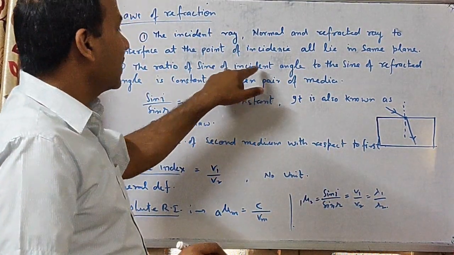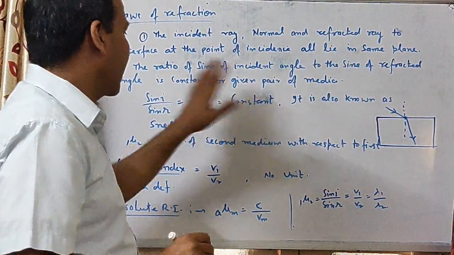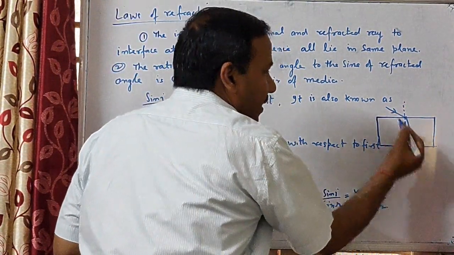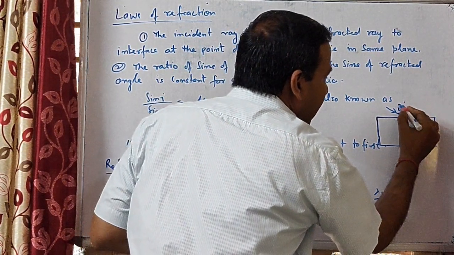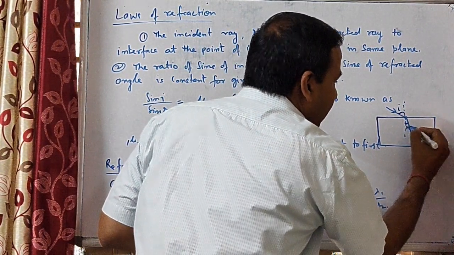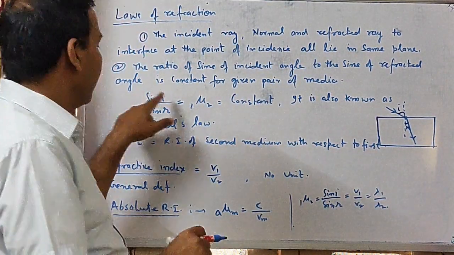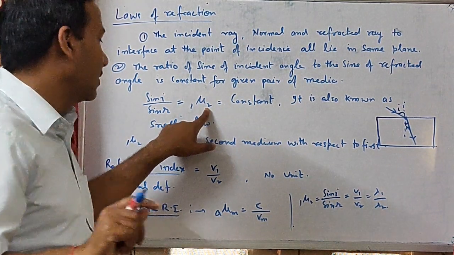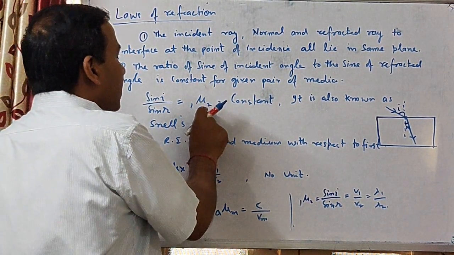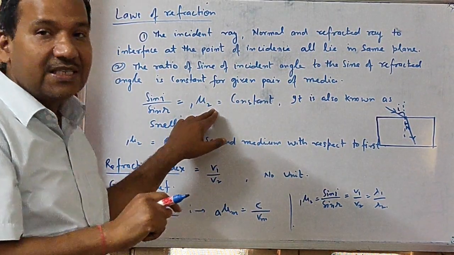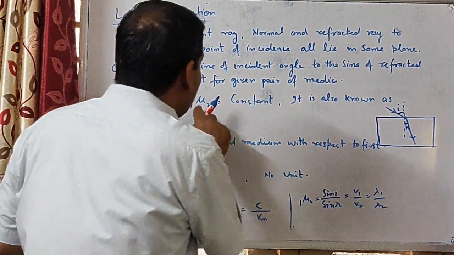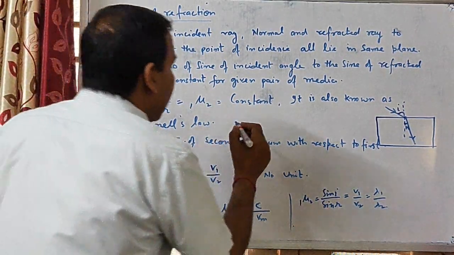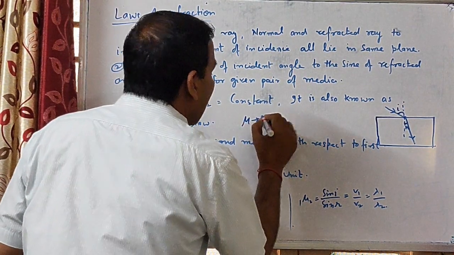Next, the ratio of the sine of the incident angle to the sine of the refracted angle is constant for a given pair of mediums. That is one medium, that is another medium. It is angle i, the incident angle, and it is angle r. Their ratio is a constant, and this constant is known as the refractive index of the second medium with respect to the first, meaning 1μ2. Mu is the symbol of refractive index.